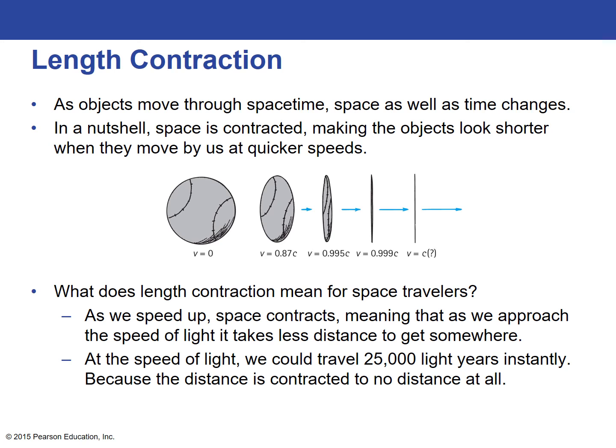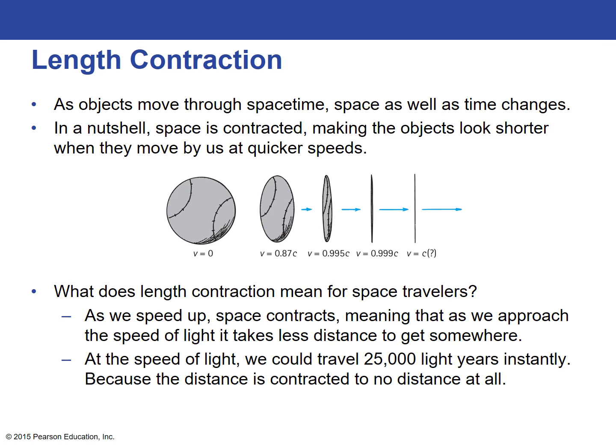It looks nice and round. The closer you get toward the speed of light, the space of that baseball actually becomes narrower and narrower and narrower, so it actually takes up less space. And if you could actually approach the speed of light, then that baseball would take up no space at all.